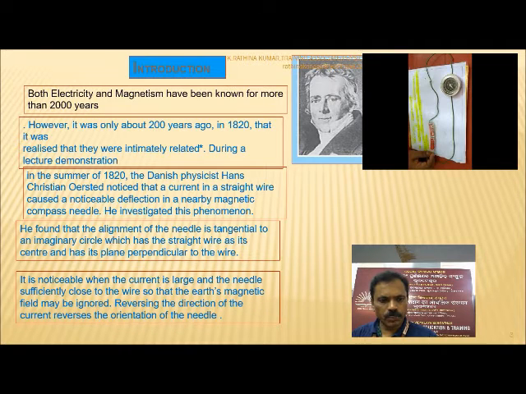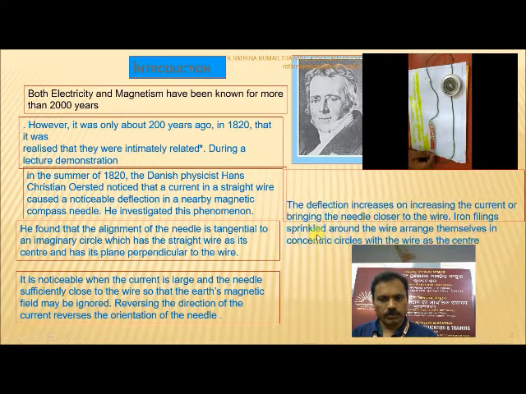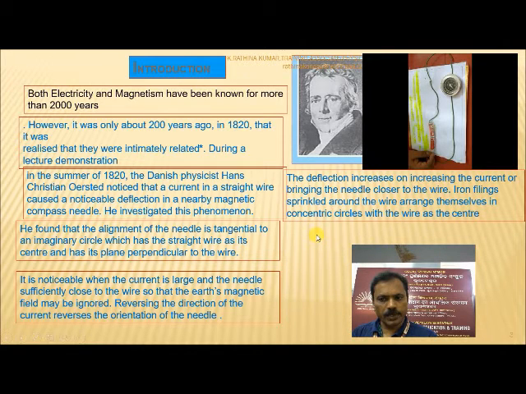It is noticeable when the current is large and the needle is sufficiently close to the wire so that the earth's magnetic field may be ignored. Reversing the direction of the current reverses the orientation of the needle. The deflection increases on increasing the current or bringing the needle closer to the wire.